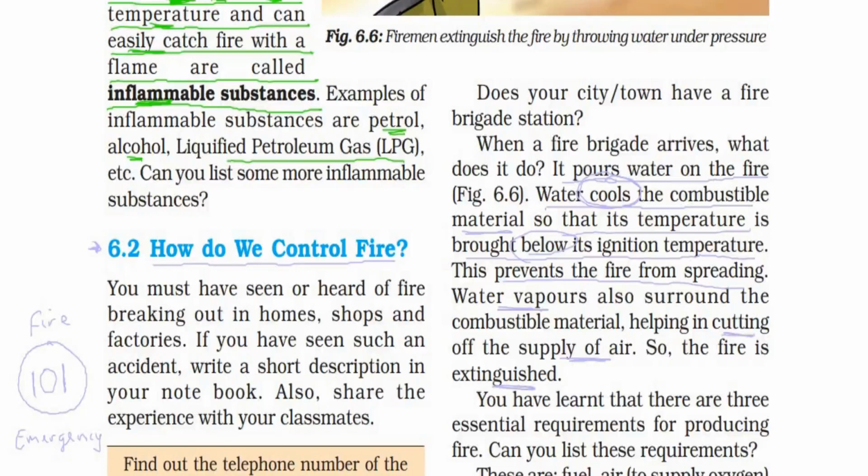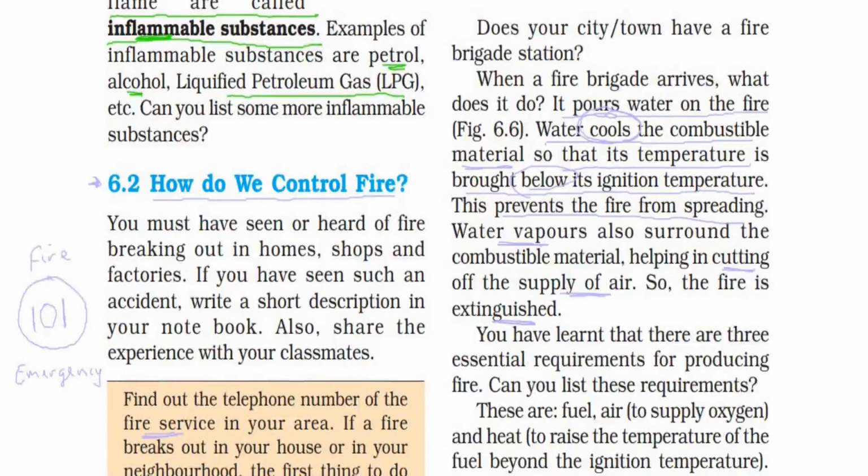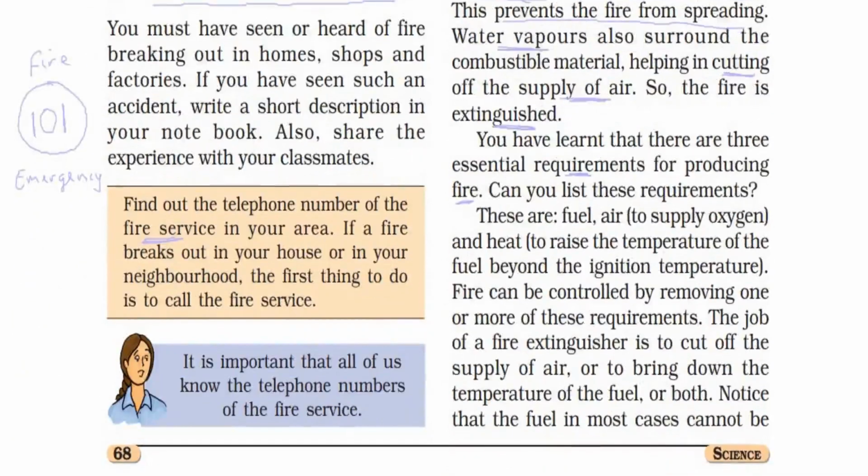We have just talked a little earlier about the requirements for producing fire. The three requirements for producing fire are fuel, air to supply oxygen, and heat to raise the temperature of a fuel beyond the ignition temperature.